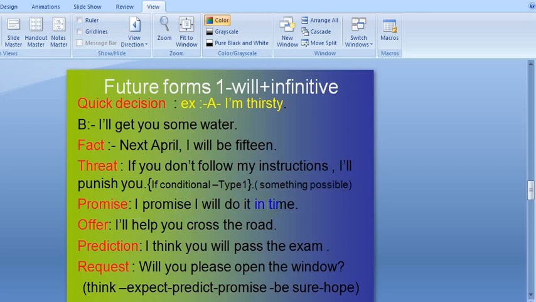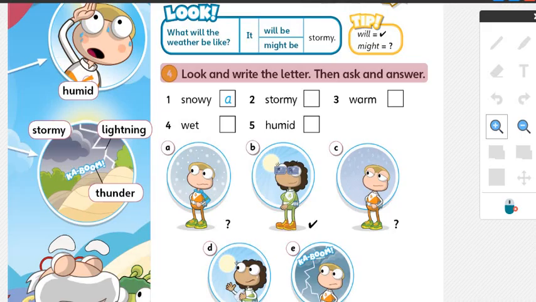Promise, I promise I will do it in time. Offer, I'll help you cross the road. Prediction, I think you will pass the exam. And then request, will you please open the window? So this is about the modals will and might.